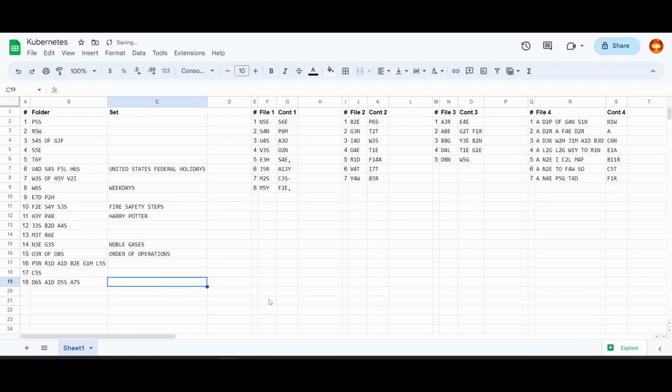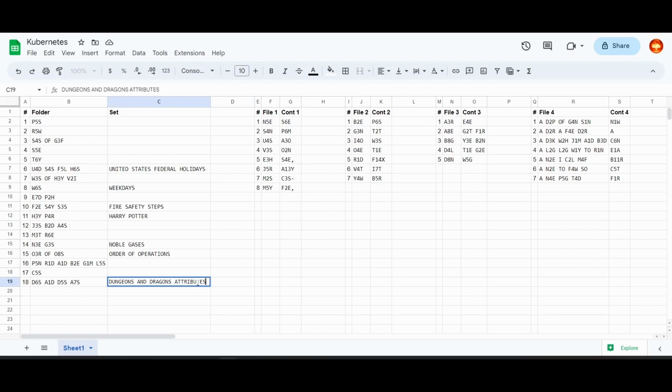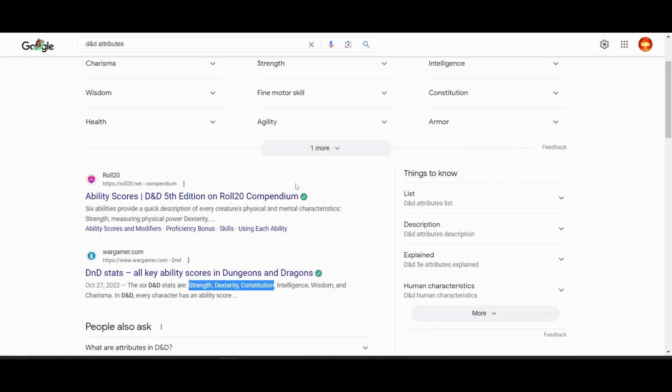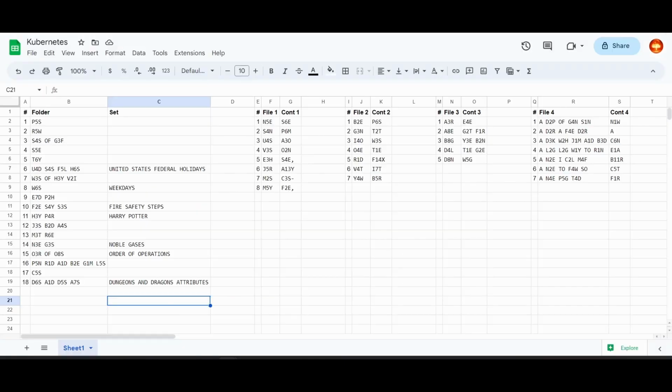Then there should be Dungeons and Dragons abilities, or not abilities, attributes. Wait, this isn't right. Is it abilities? Stats, ability scores. I guess it is abilities. I just thought they're called attributes for some reason.